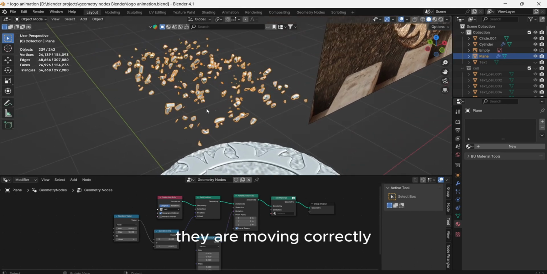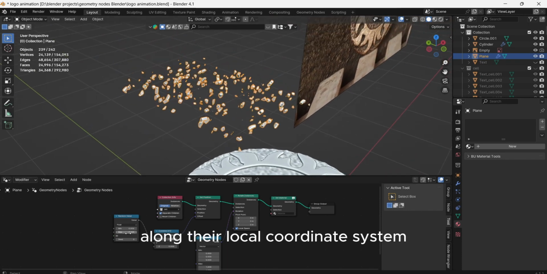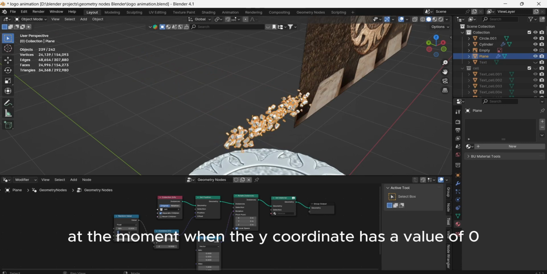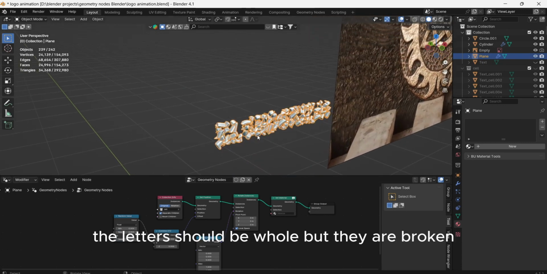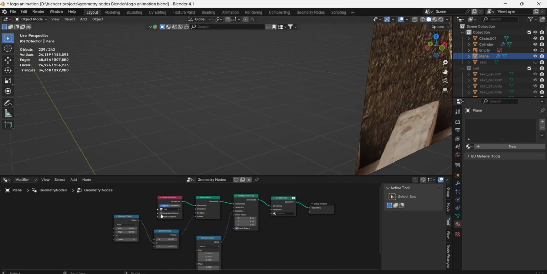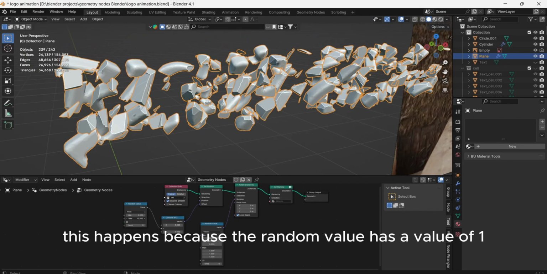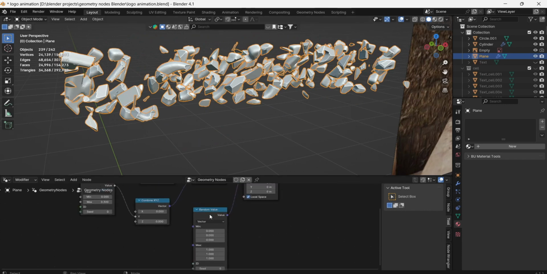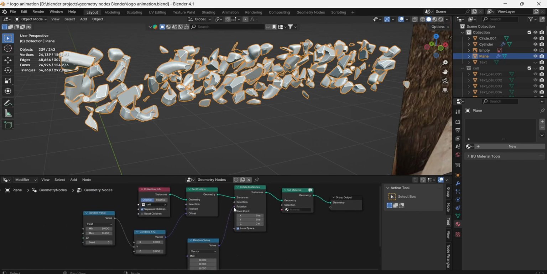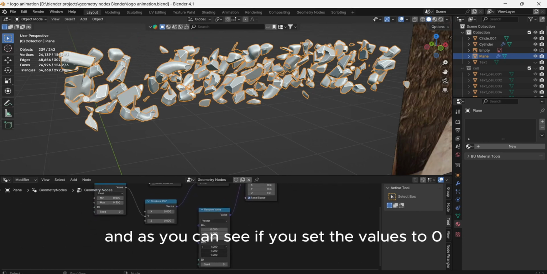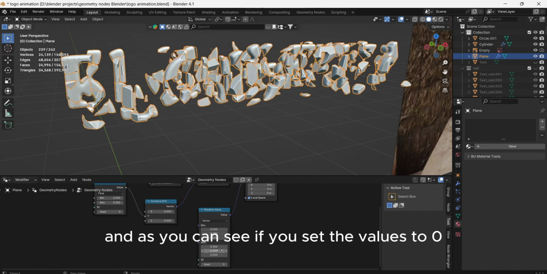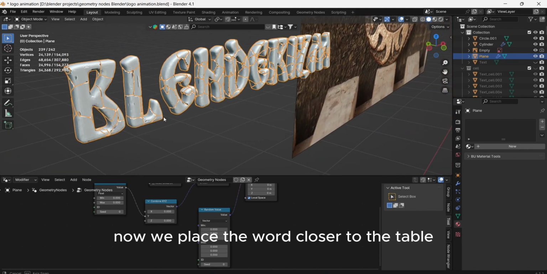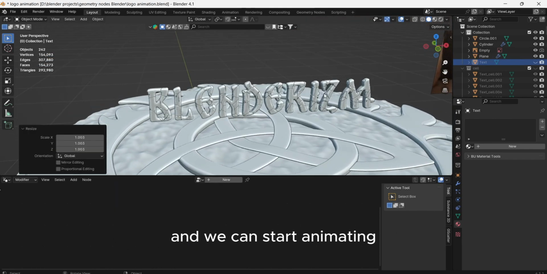Look, now they are moving correctly along their local coordinate system, but not as we need. At the moment when the y-coordinate has a value of 0, the letters should be whole, but they are broken. This happens because the random value has a value of 1 rotation. And as you can see, if you set the values to 0, then the stones are collected into a word, and this is what we need. Now we place the word closer to the table and we can start animating.